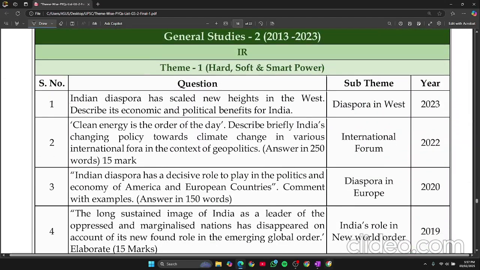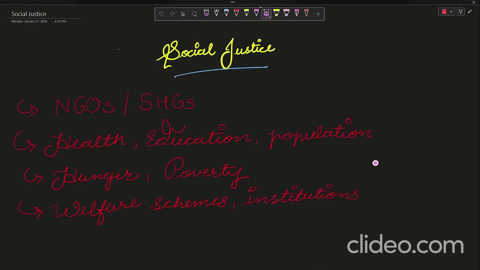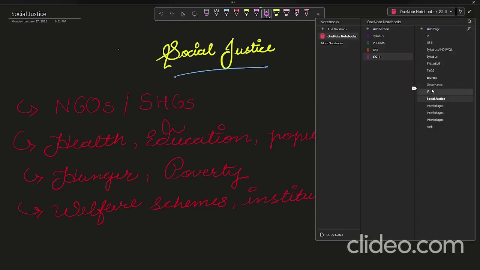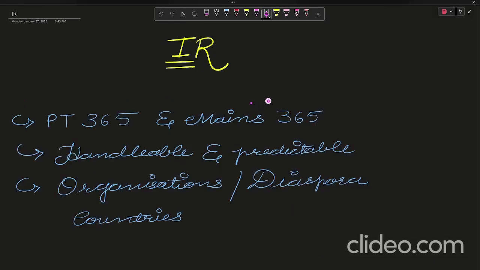Now the next topic is IR. Let me just show you the book list and sources for IR, then we will come to PYQs. So for international relations, I have referred to PT 365 and Mains 365. See, PT 365 will clear your current affairs portion, but before that you should read Mains 365 for the history and the historical relation between the countries, how the relations were there.